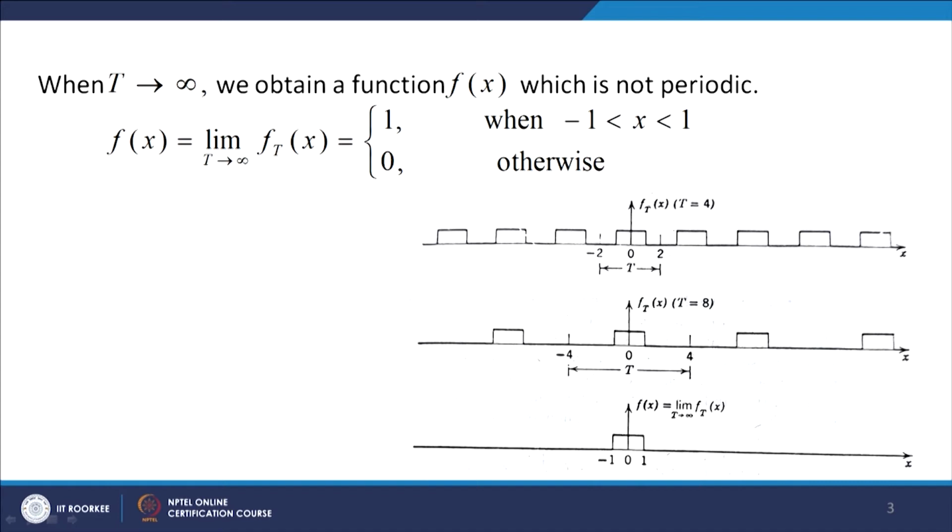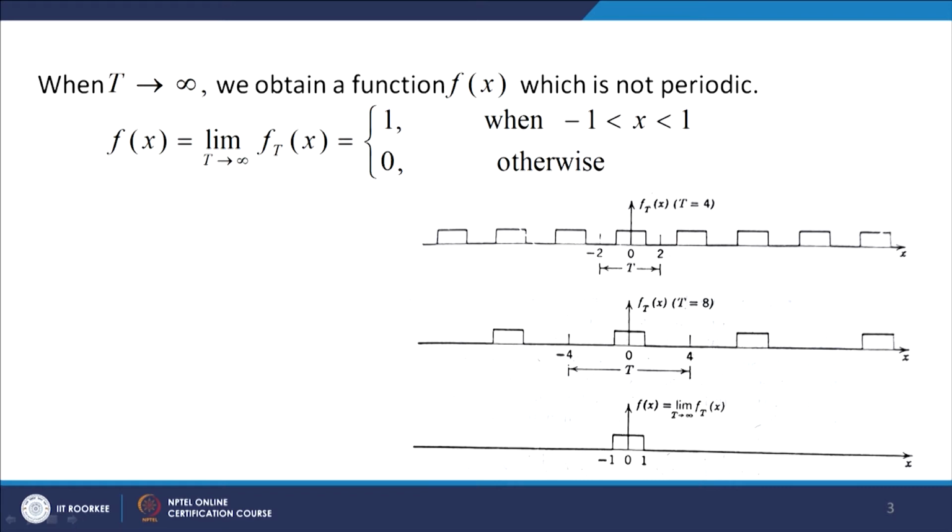You can see it is a periodic function, and in this example we are taking T to be greater than 2. So, let us consider T to be 4. Over the interval -2 to 2, from -2 to -1 f_T(x) is 0, then f_T(x) is 1 from -1 to 1, then f_T(x) is 0 from 1 to 2, and it has been extended periodically over the whole real axis using the period T equal to 4.